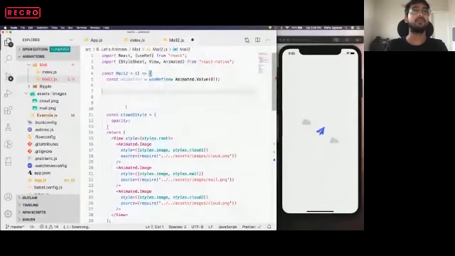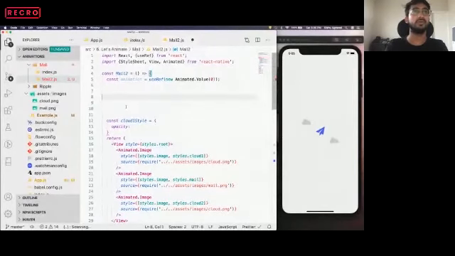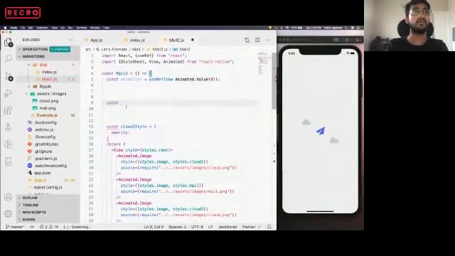First of all, we'll create a helper function that will help us create the interpolation part. Const getInterpolation.